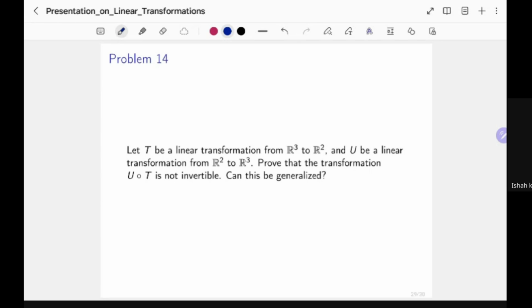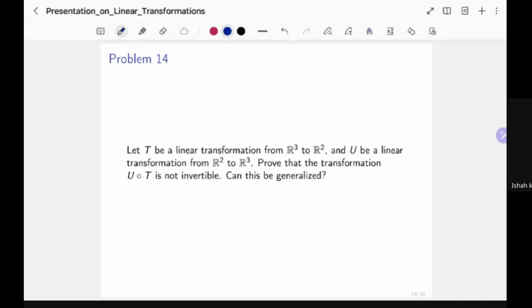Since you are going from a higher dimension to a lower dimension, you cannot have an injective transformation. So T cannot be injective really. Why? The argument is simple. Say this is R3, so I'm going to use the basis E1, E2, and E3 of R3.